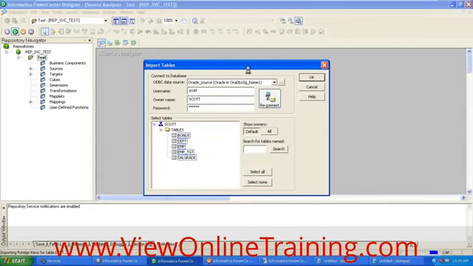Since all these tables are already present in my repository, it's asking that the table name bonus already exists. So what I am doing is I'm clicking apply to all, and then I'm clicking replace. That means it replaces all the tables.